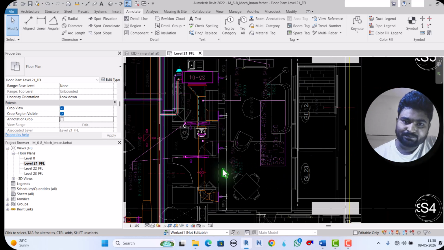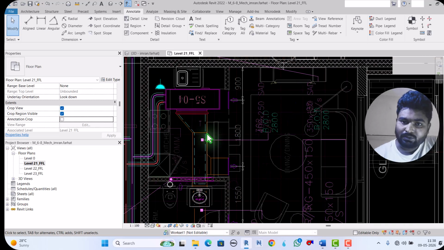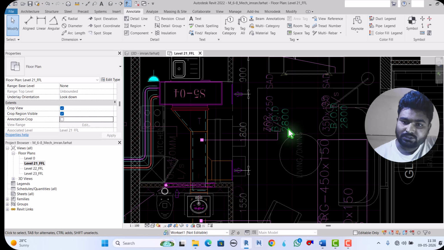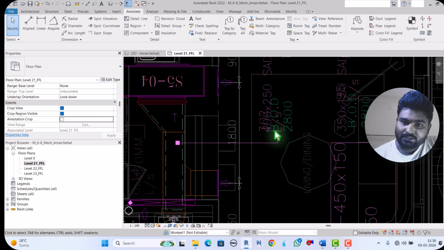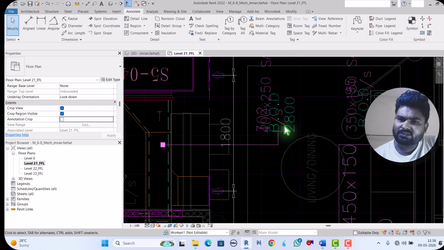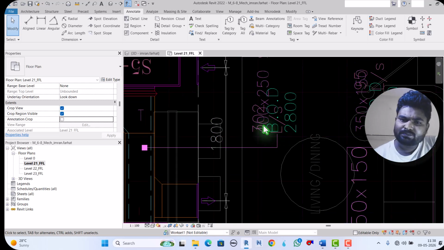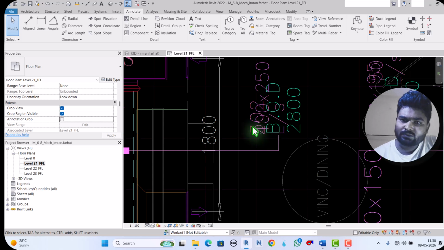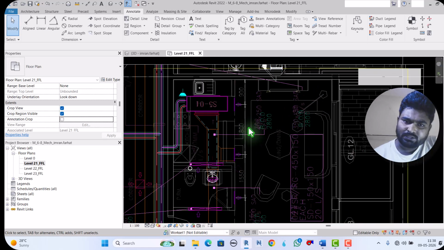Come here, bottom of duct is 2800 and this duct size is 300 into 250. You got here. And here what is mentioned, it's not clear. What's mentioned here, 302 liters per second, we will see.